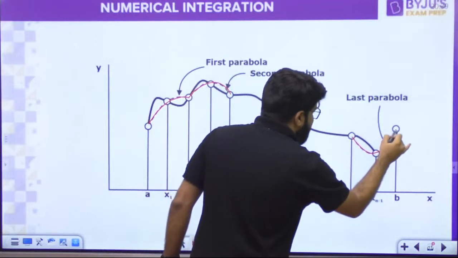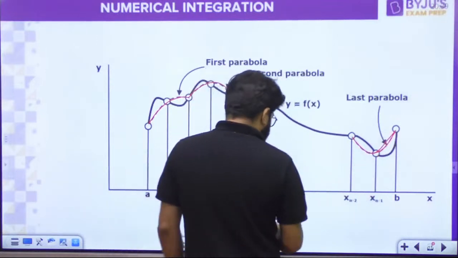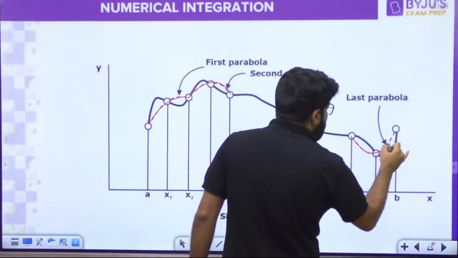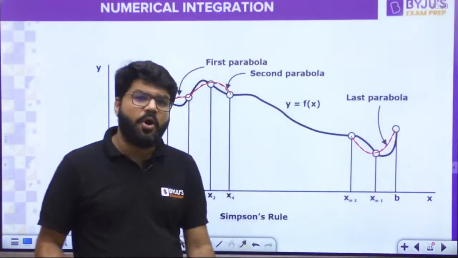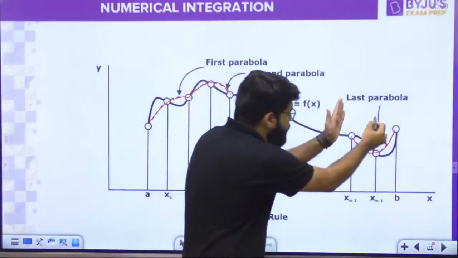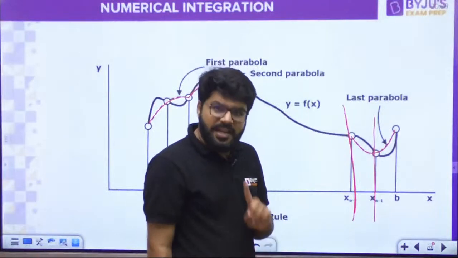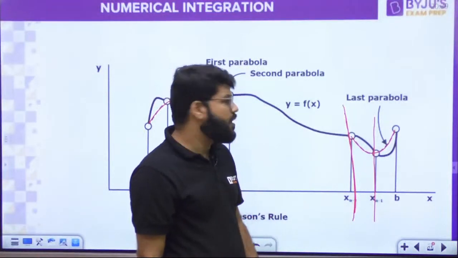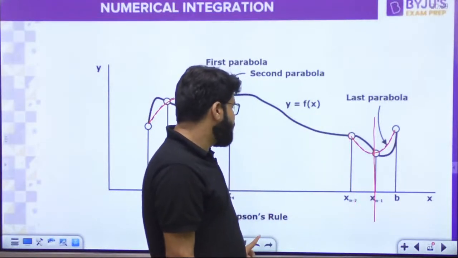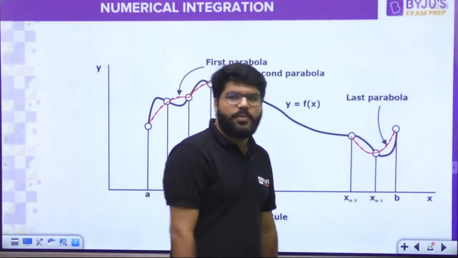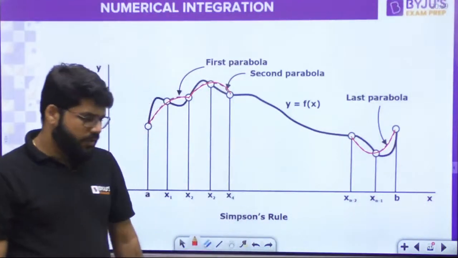If suppose you had an odd number of subintervals, the last one would be alone. That is why in Simpson's rule we never take an odd number of subintervals. We will always take an even number of subintervals.